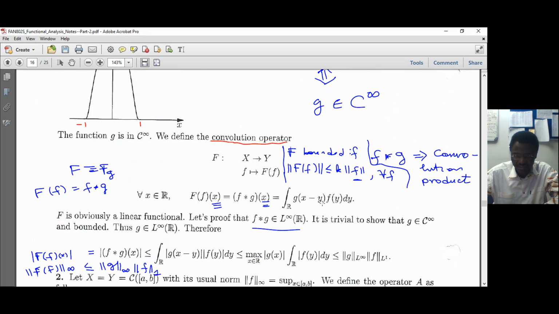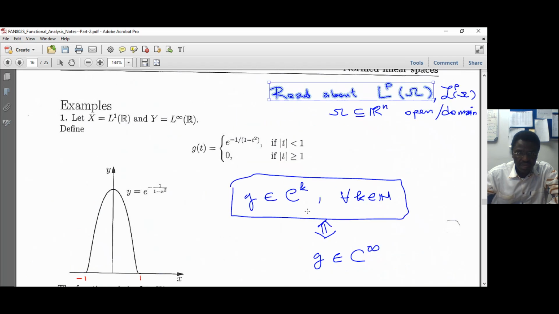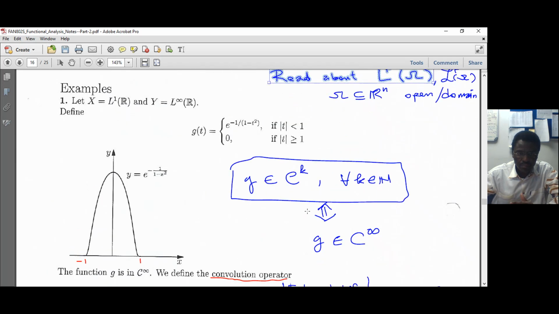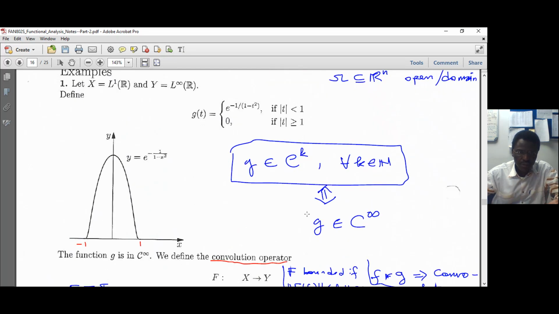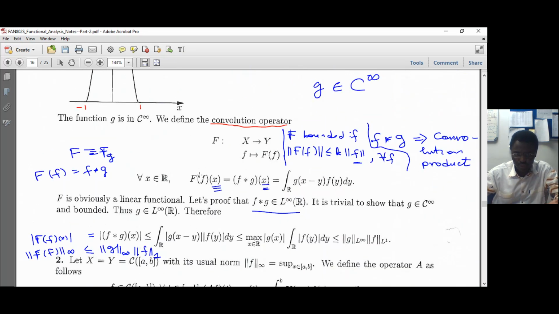It is defined by this integral: g of x minus y times f of y dy over the whole real line, integrating from negative infinity to infinity. Now, to prove that it is bounded, first of all, you show that it's linear, which is easy to show.